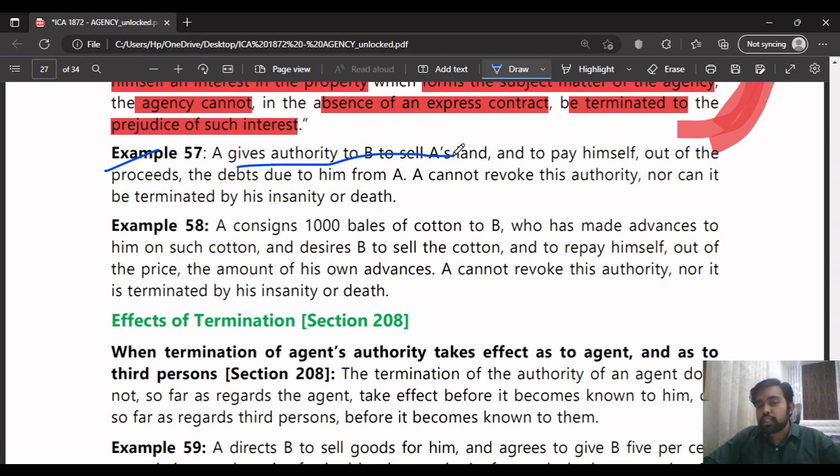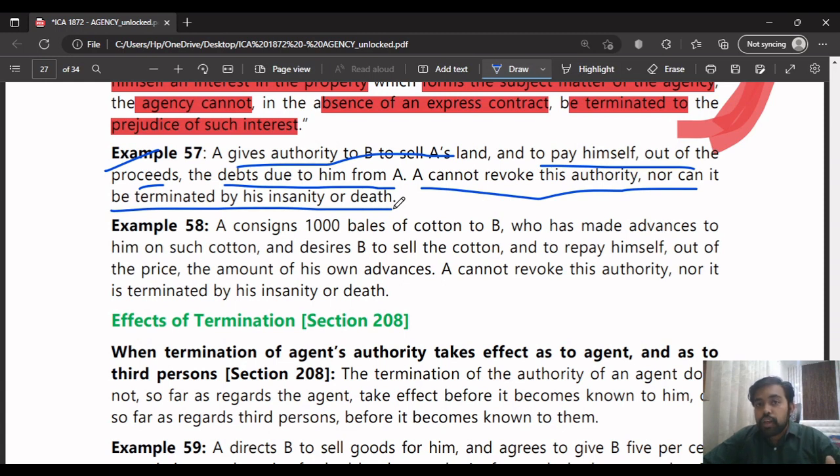A gives his authority to his agent B to sell A's land, meaning the principal's land, to pay himself out of the proceeds the debts due to him from A. A cannot revoke this authority, nor can it be terminated by his insanity or death. Even if the principal goes insane or dies, the agent can still sell the property, recover his debt, and keep the commission and the debts which were owed to him.